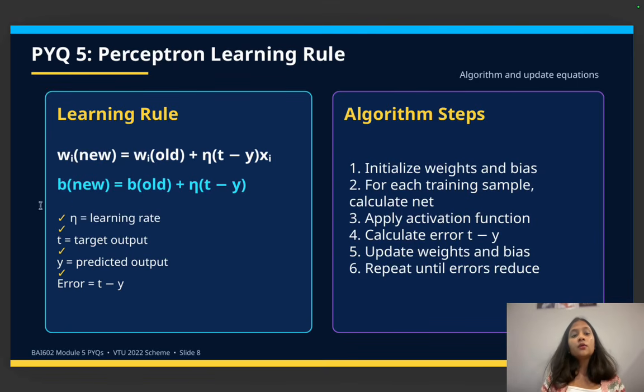And now how are you going to calculate the bias value? So b new equals b old plus learning rate times (t minus y). In the weight you are including the x value, which is the input value. That's it, the rest is the same. In the weight you are including the input values; for bias you are not including it. So just remember this. Even at the last minute, if you remember this, it is easy for you to write in the exam, and that is what they are going to check.